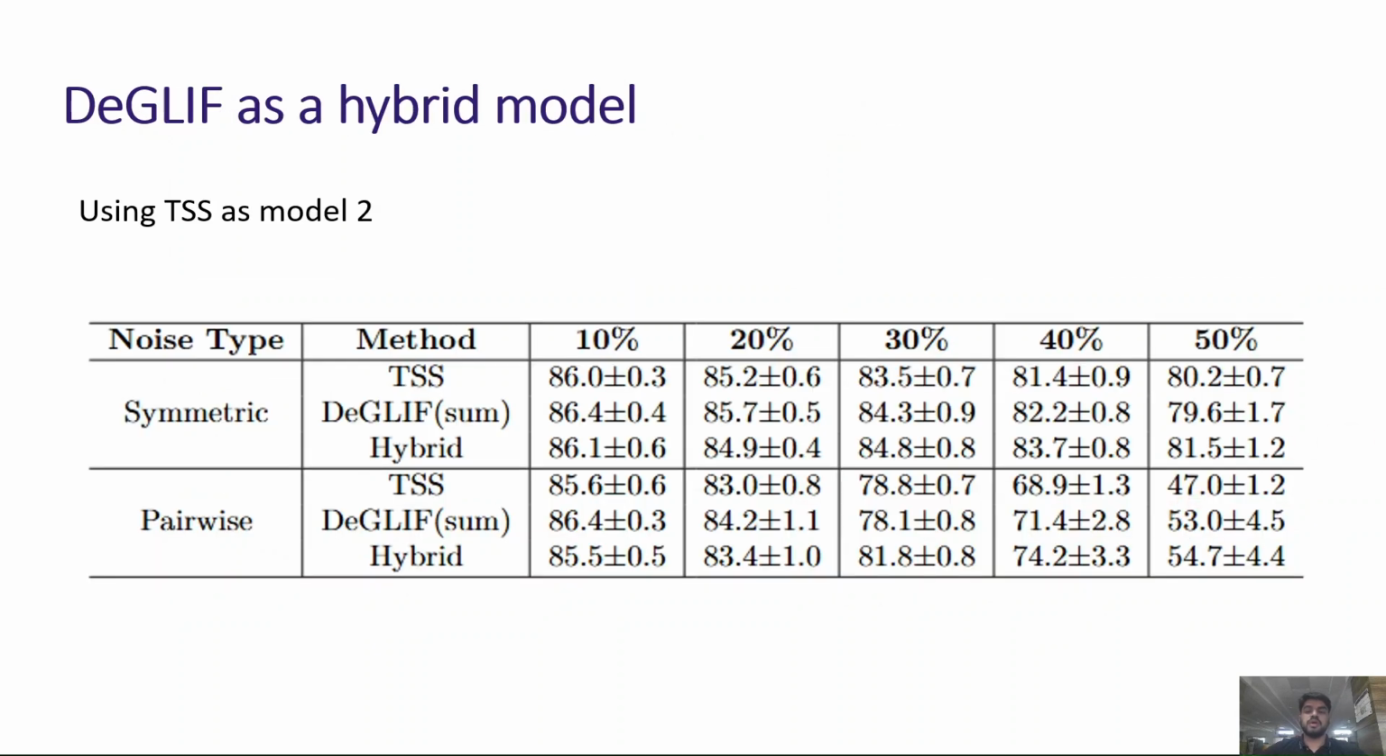Another thing we would like to highlight is that DeGLIF is a modular algorithm. By that, what I mean is that one can use different model 1 and model 2 architectures. So in our experiments, we have used GCNs as model 1 and model 2, but one can use different architectures for model 1 and model 2. We tested this by using TSS as model 2, and we see that this hybrid model beats both TSS as well as DeGLIF in many noise cases, especially at high noise levels.